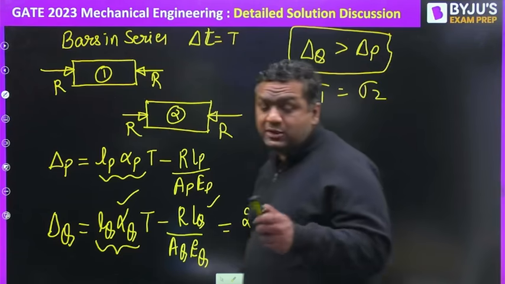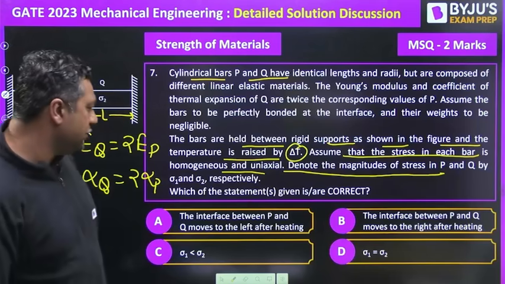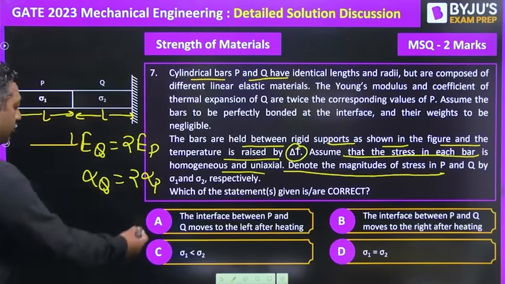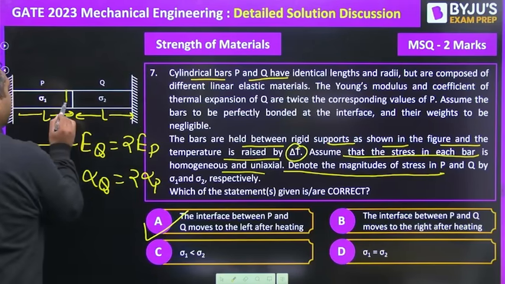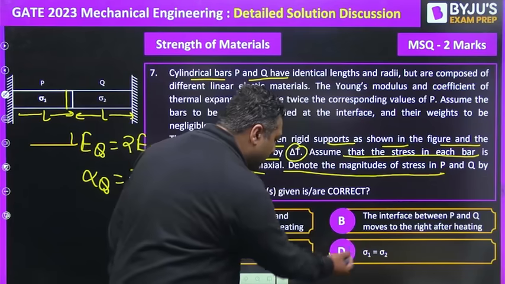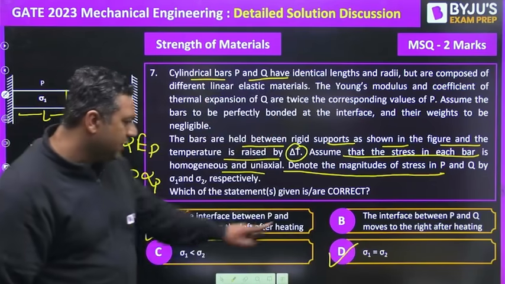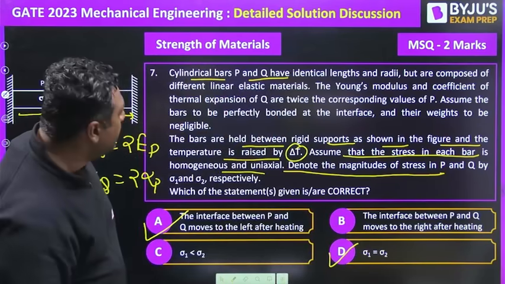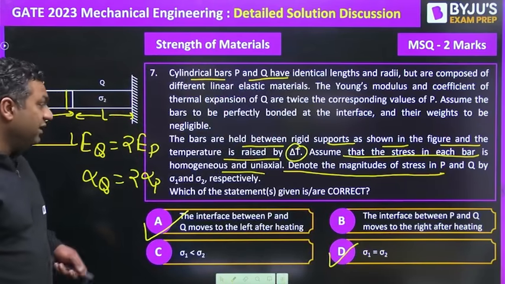So what options do we get from this solution? The interface between P and Q moves to the left. Obviously it will move to the left because delta Q is more. Then they say sigma 1 is not equal to sigma 2, which is not correct. So the answer for question number 7 is A and D. Moving further, guys.